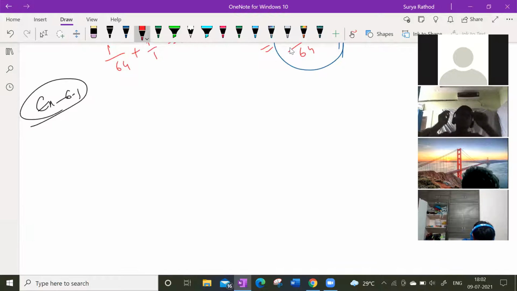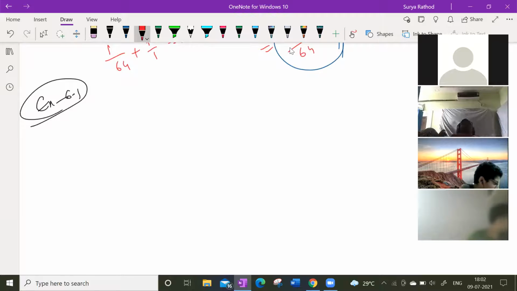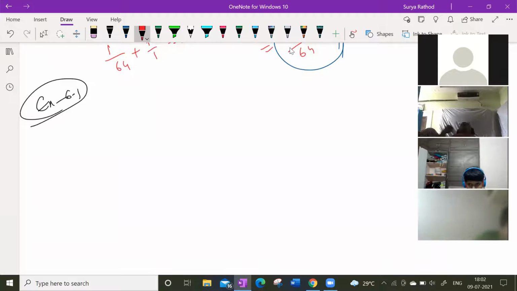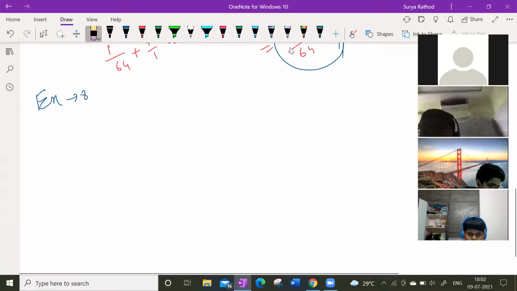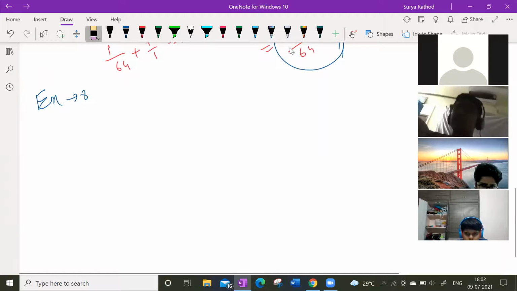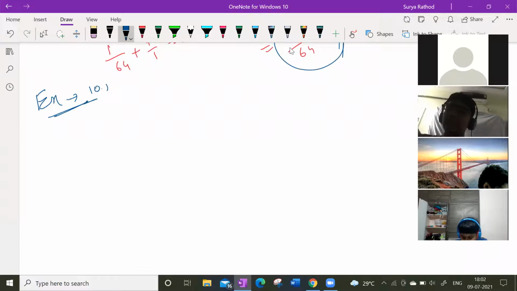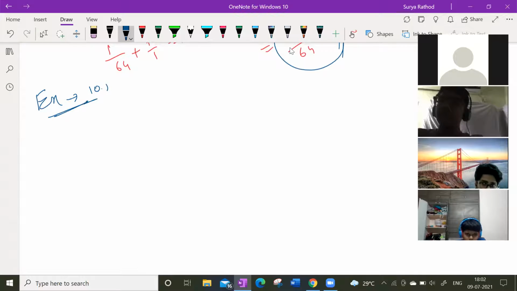Tell me, guys. So we're going to do the first exercise, right? Sir, which exercise is that? Sir, 10.1 is the exercise. Yes sir, the latest one is 10.1, and 10.1 is very easy. The exercise like R.D. Sharma or R.S. Agarwal? R.D. Sharma. In R.D. Sharma, we have 10.1.